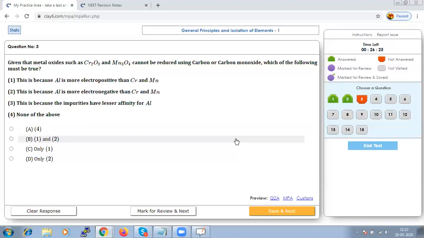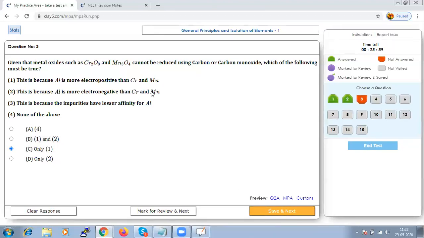This is because aluminium is used as a reducing agent, as it is more electropositive than chromium, and the oxides of refractory metals are commercially reduced by aluminium. That means only the first statement is correct. So option C should be right.